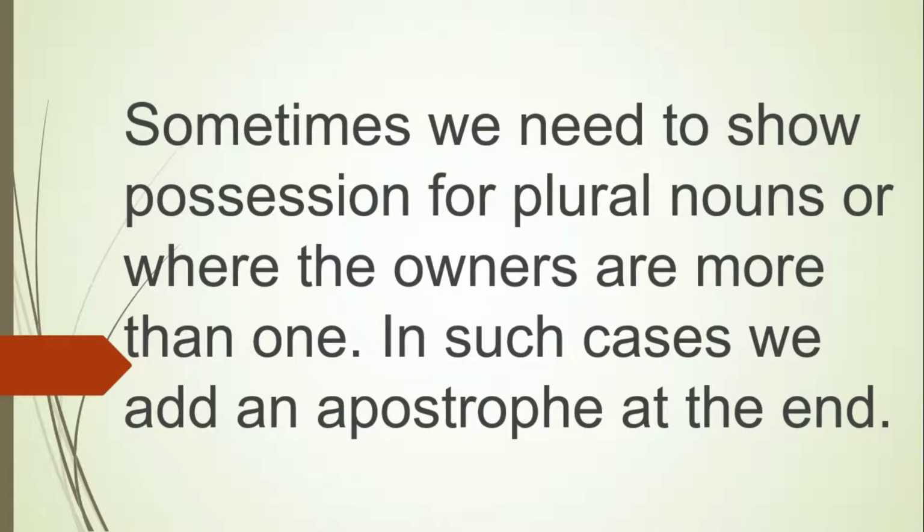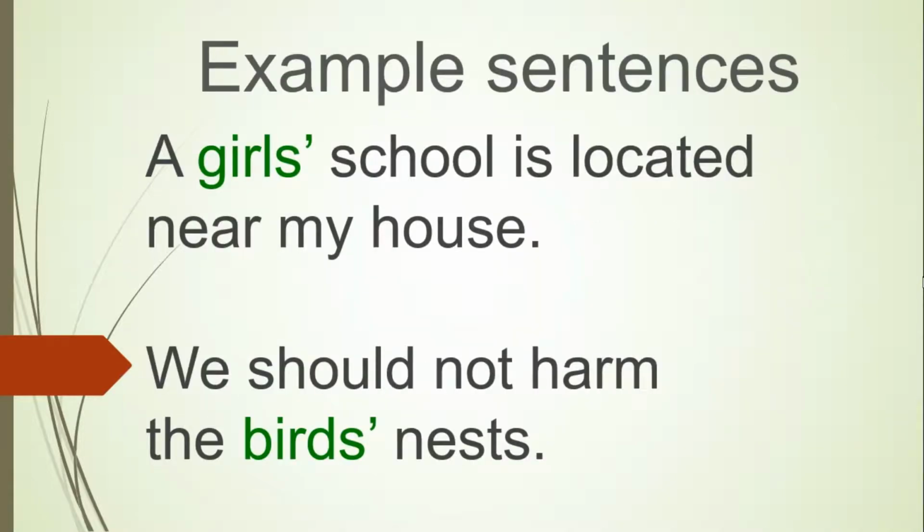Sometimes we need to show possession for plural nouns, or where the owners are more than one. In such cases, we add an apostrophe at the end. Let us look at an example to understand this. A girls' school is located near my house. Now look at the word girls'.